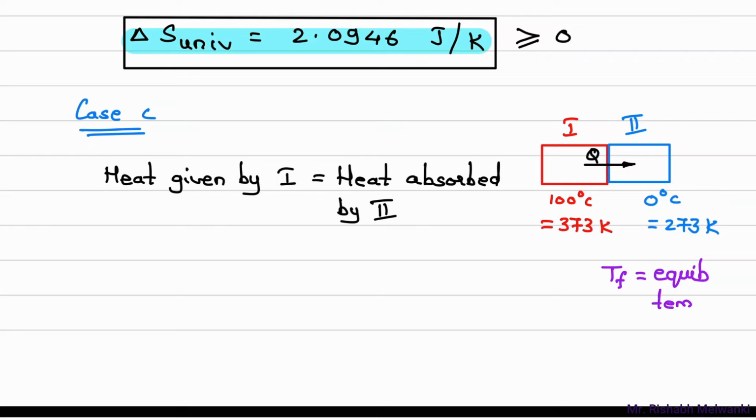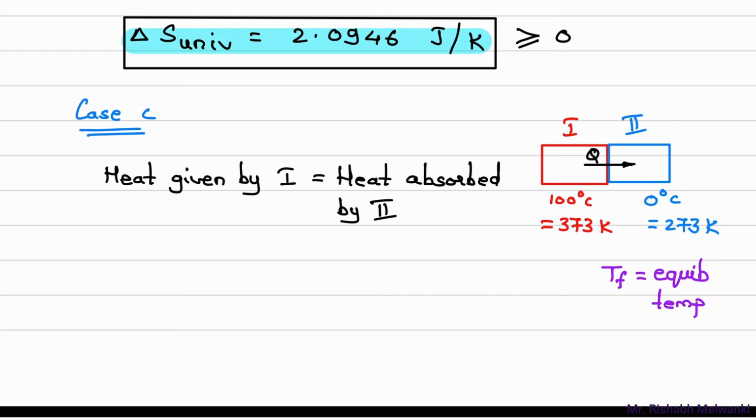Meaning what will happen? Initially its temperature is 100. Its temperature will increase or decrease if it is in contact with 0 degree Celsius copper block? Decrease. So this T final for copper block will be less. And if you consider block number 2, its temperature is 0 and it's in contact with 100 degree Celsius. So 0 temperature will rise. Okay, and it will reach what? T final. So we can understand what should be the range of T final. That T final will be between 100 degree Celsius and 0 degree Celsius.